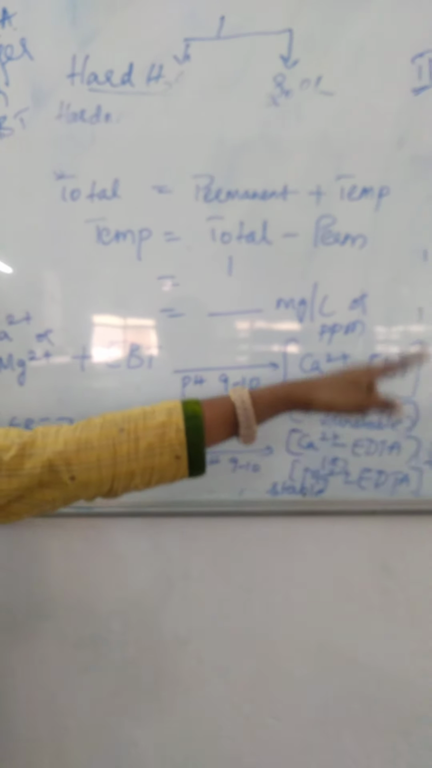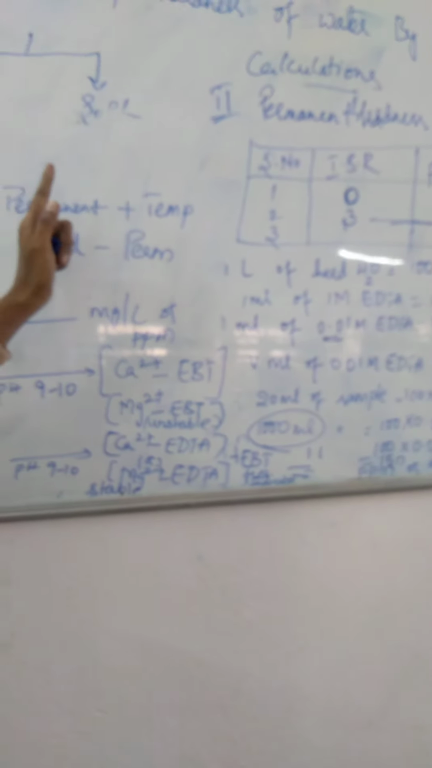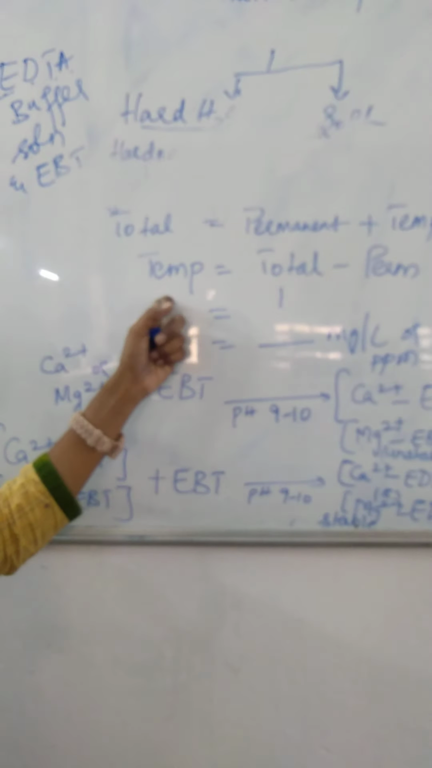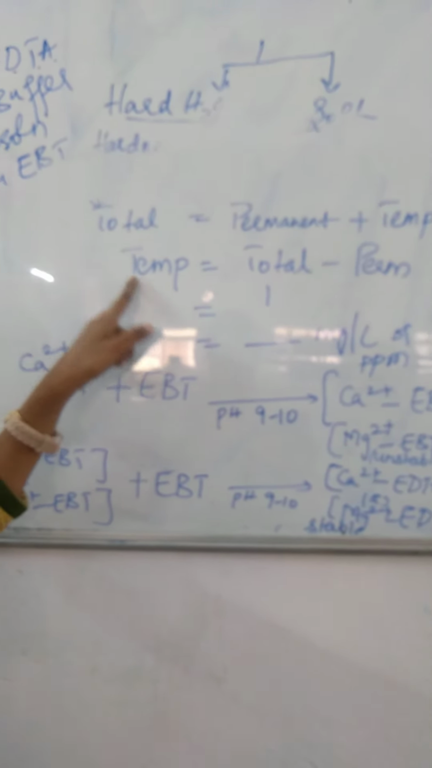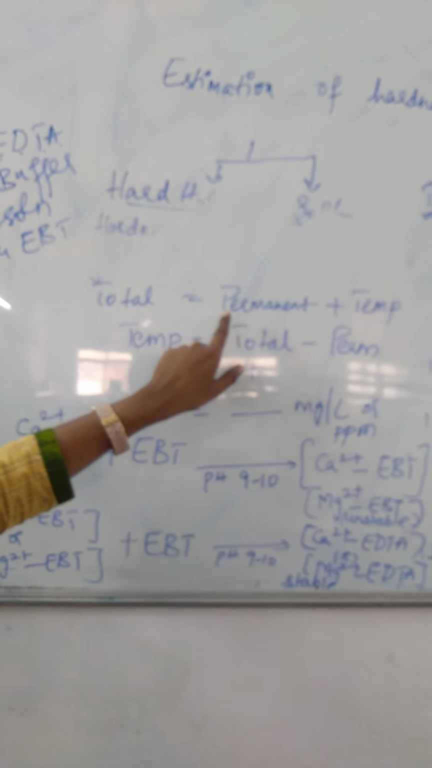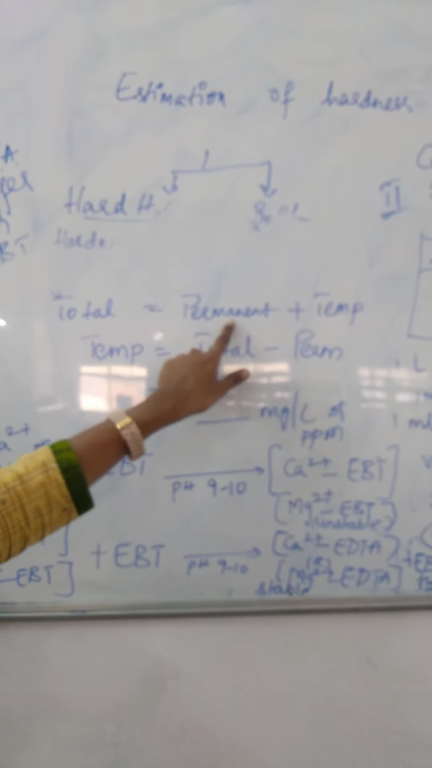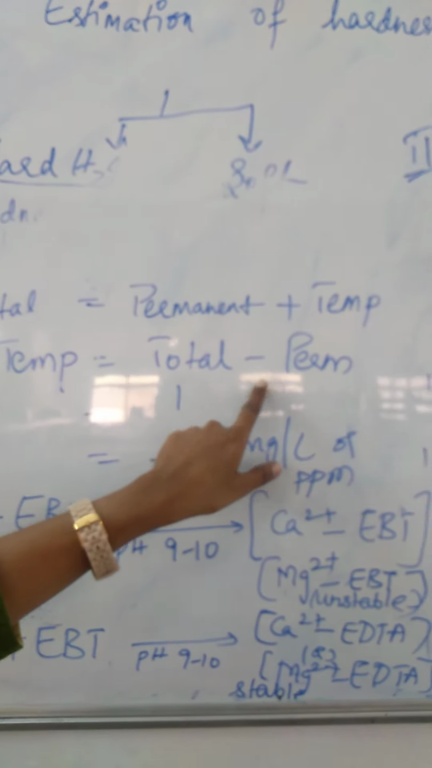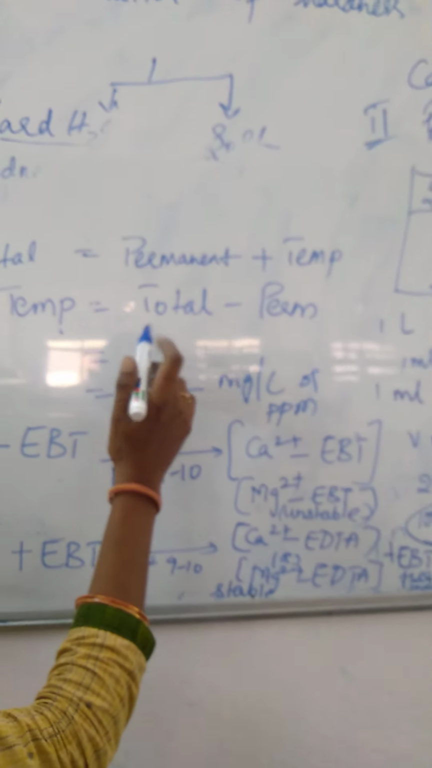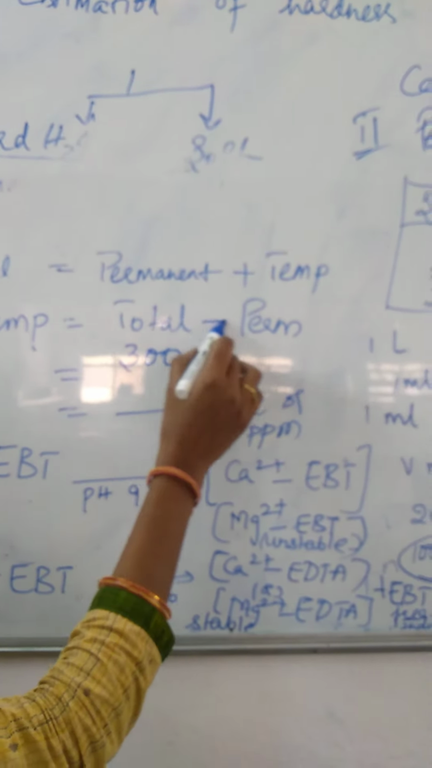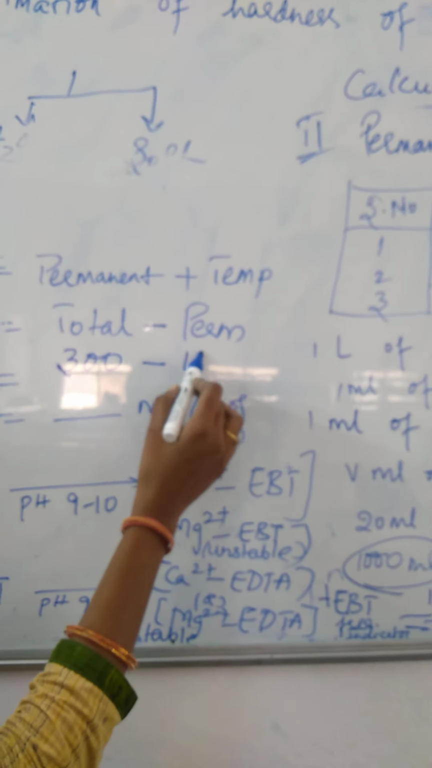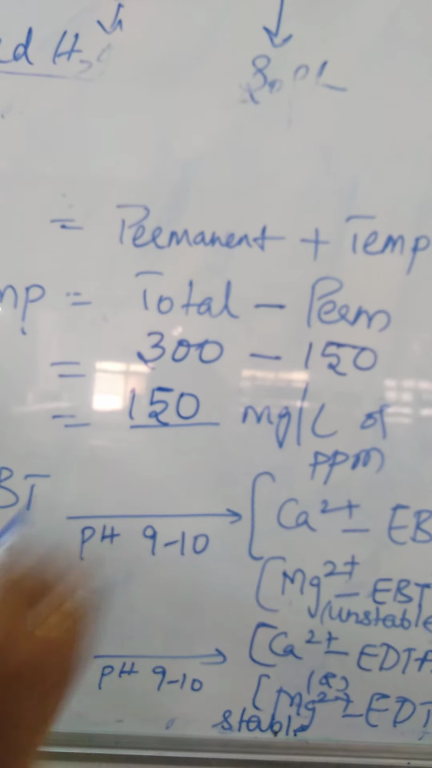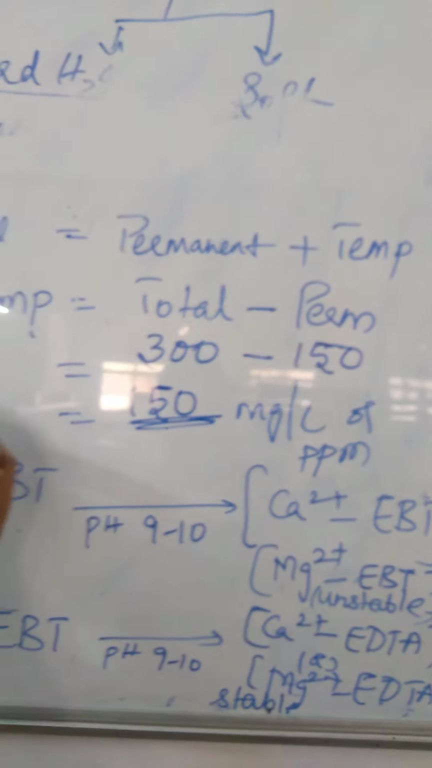Now, after calculating the total hardness from the first step and the permanent hardness from the second step, we need to find out the temporary hardness, how much we have removed. The general formula is total equals permanent plus temporary. So temporary equals total minus permanent. Total from the first step is 300, and permanent from the second step is 150. So 300 minus 150 is 150. So 150 is the temporary hardness.